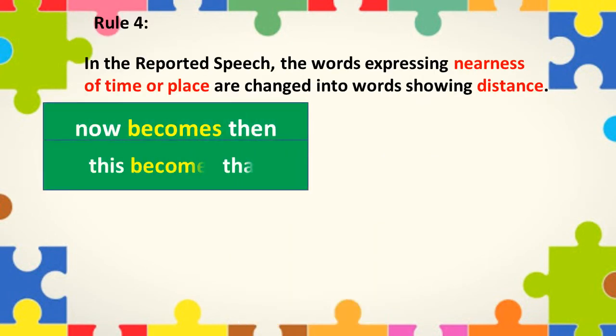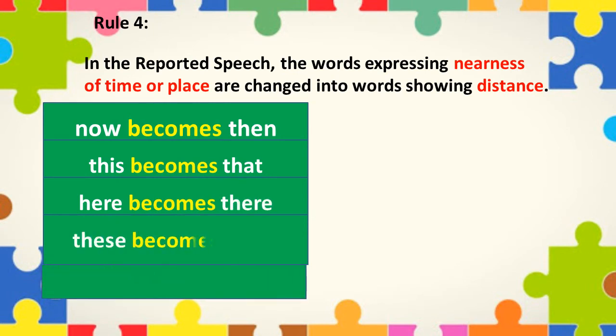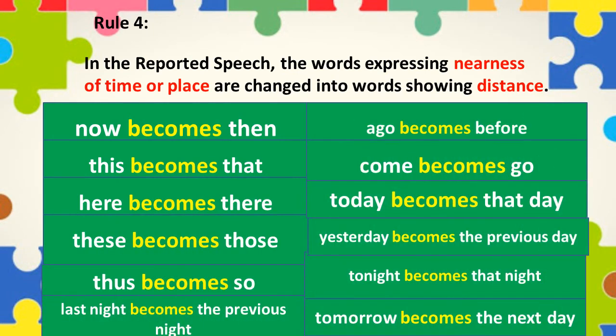Rule number 4. In the reported speech, the words expressing nearness of time or place are changed into words showing distance. For example, now becomes then, this becomes that, here becomes there, these becomes those, thus becomes so, ago becomes before, come becomes go, today becomes that day, yesterday becomes the previous day. Tonight will become that night. Last night will become the previous night. Tomorrow will become the next day.